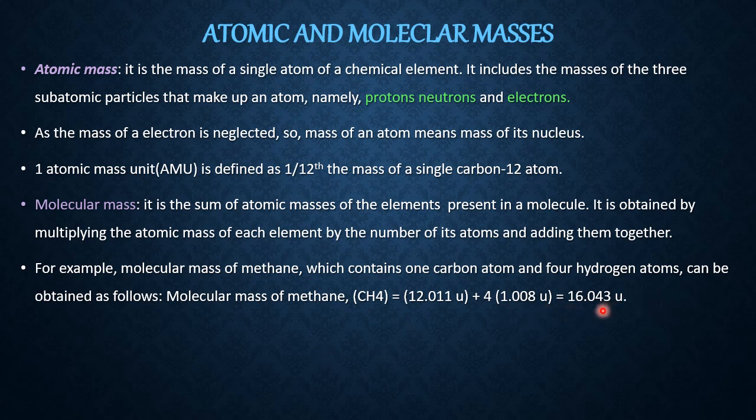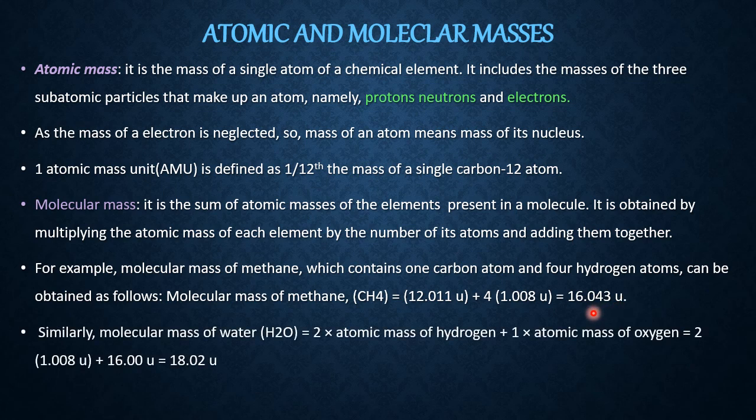One more example. Every day we drink water. Formula H2O. Here also two different kinds of atoms are there. One is hydrogen, the other one is oxygen. Number of hydrogen 2, number of oxygen 1. So if you add the mass of one oxygen atom and the mass of the two hydrogen atoms, the sum total gives you the mass of one molecule of water.